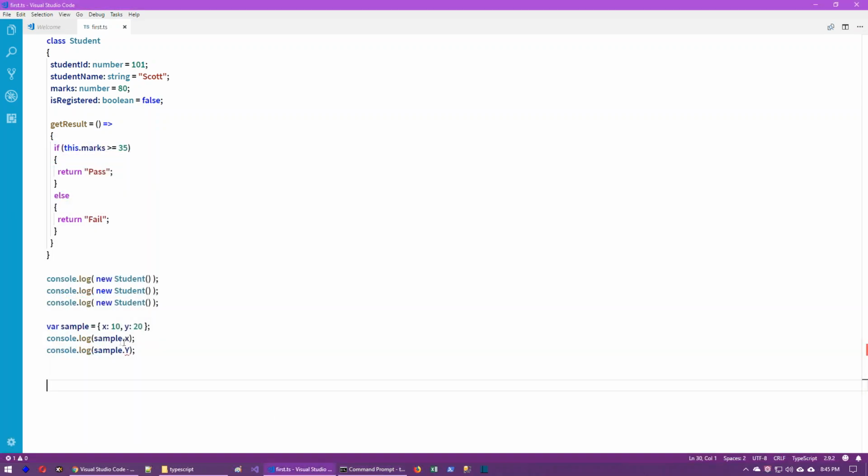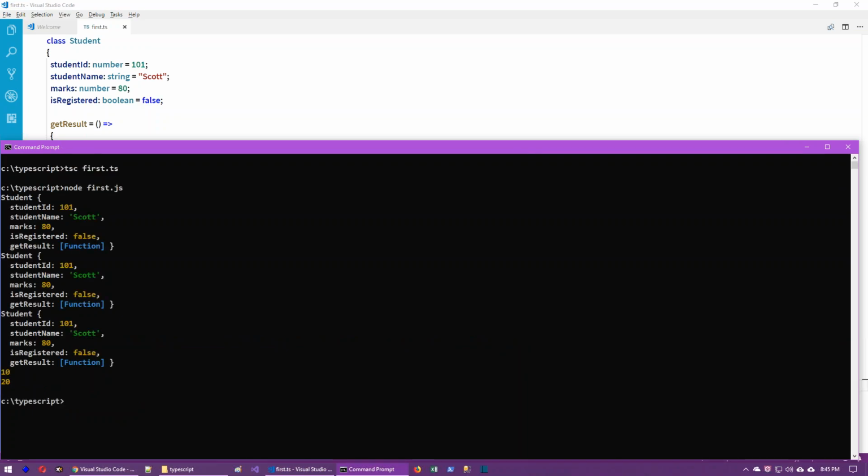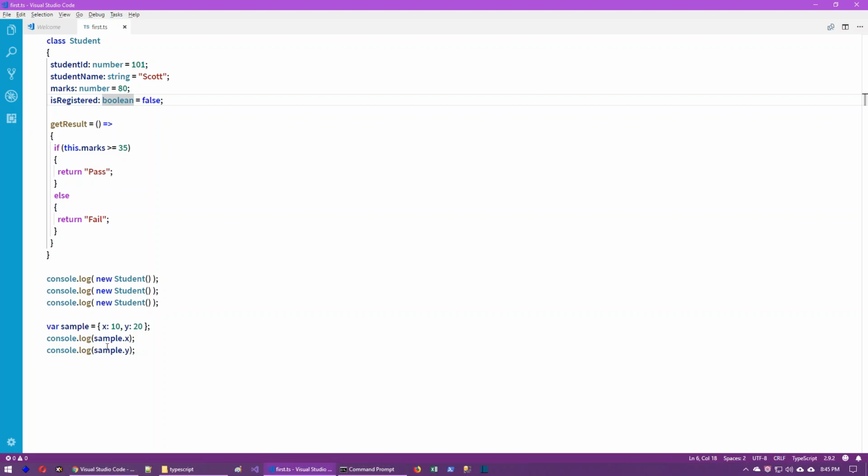So compile and run this. Remember the process: tsc first.ts, node first.js. Now we can see the x value and y value printed independently. Because the variable sample contains the reference to the object, through the variable we are able to access the properties independently. The data type for this particular variable is by default any. Any indicates any type of value or objects without classes.